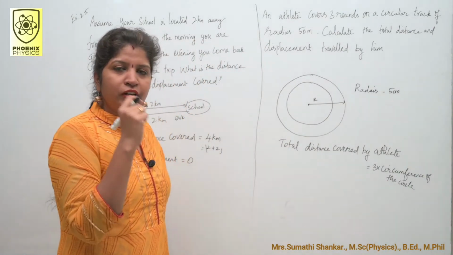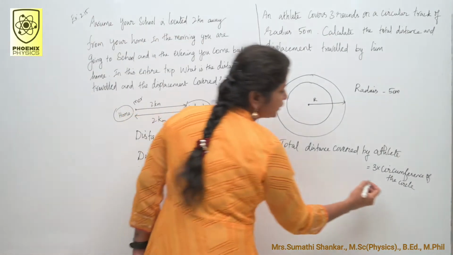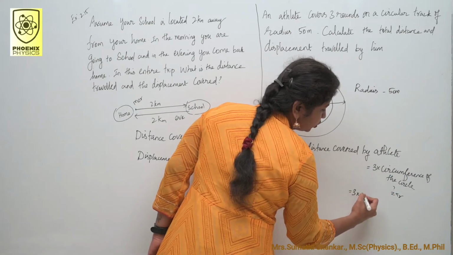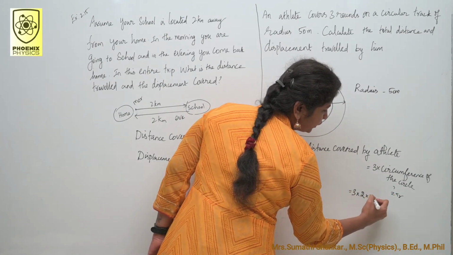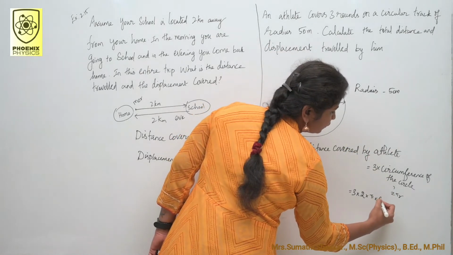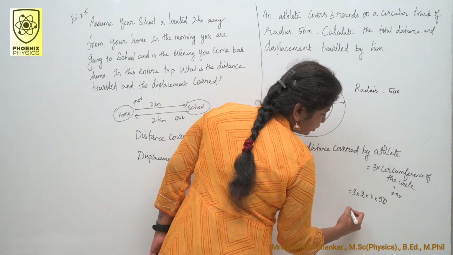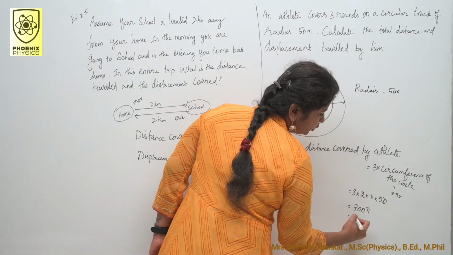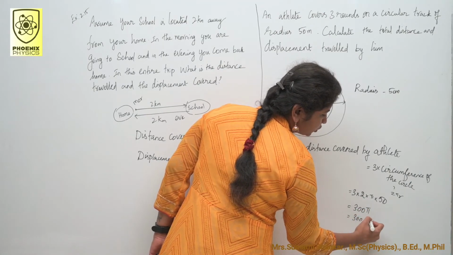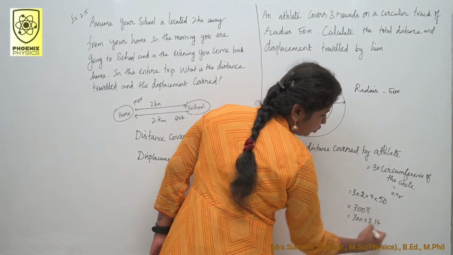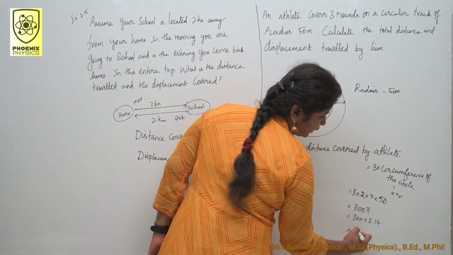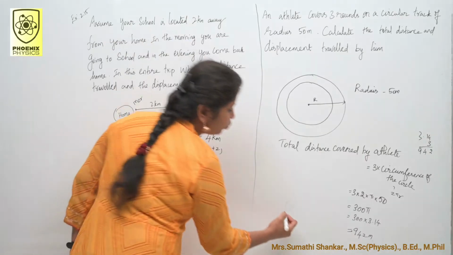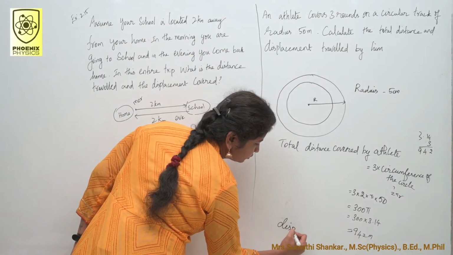What is the formula for circumference of the circle? That is 2 pi r. So 3 into 2 into pi into r. R is given 50 meter. So substitute, 300 pi. You know the value, pi is equal to 3.14. You can get 942 meter.